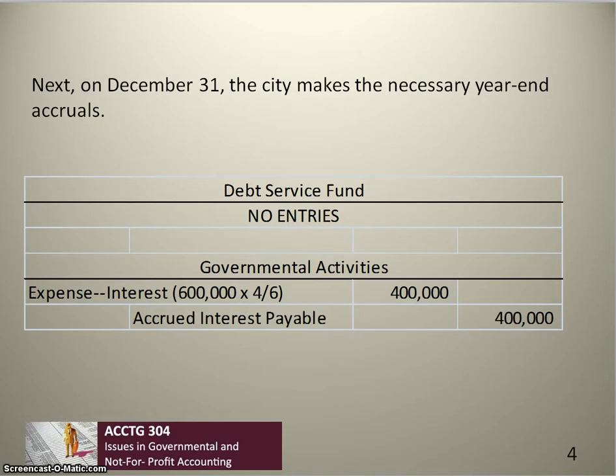Then, 4 months later, on December 31st, the city makes the necessary year-end accruals. In the governmental activities, we accrue 4 months of interest expense from the last interest payment date, September 1st, till the end of the year, December 31st, of $400,000 with an interest expense and accrued interest payable. In the debt service fund, there are no entries because in the governmental funds, we recognize interest expenditures only when they're payable and due.